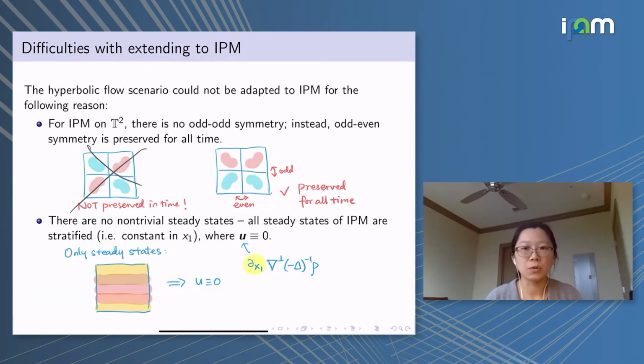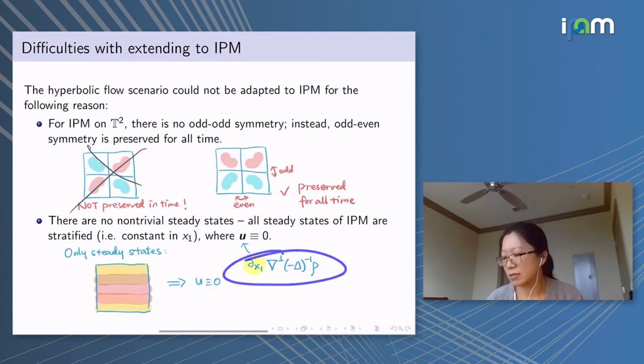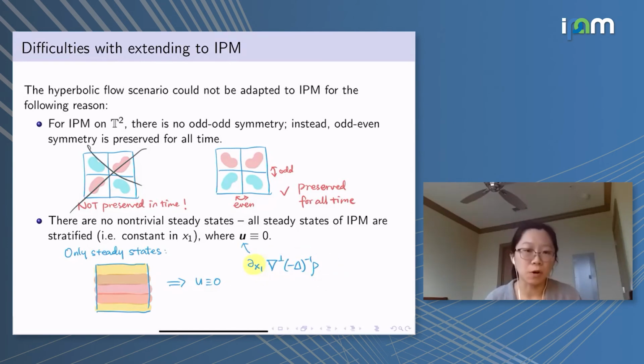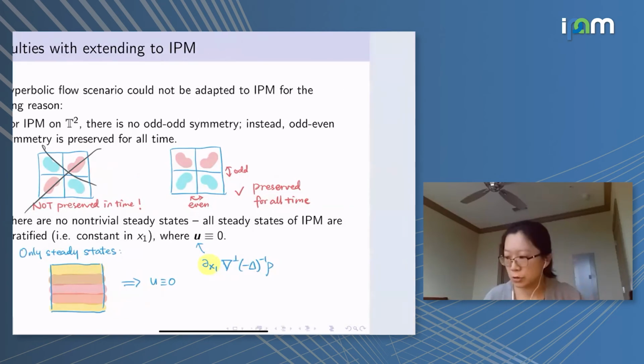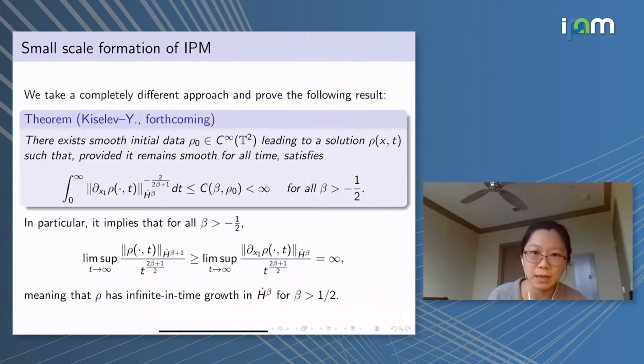And as a result, no matter what this density in x2 is, one can just directly see from the Biot-Savart law that once you take the x1 partial derivative, well, u is 0 for free. So that means that it is essentially impossible to use this idea that we start from some steady state and then do a variation and hope the gradient will grow. So that is the reason that all the previous ideas could not be adapted to the incompressible porous medium equation.